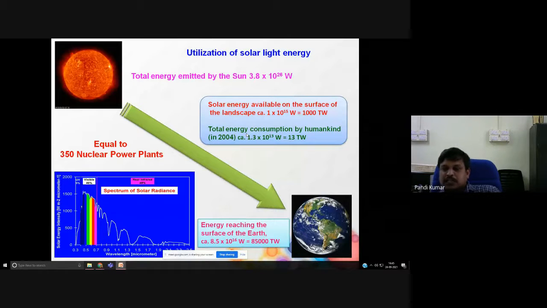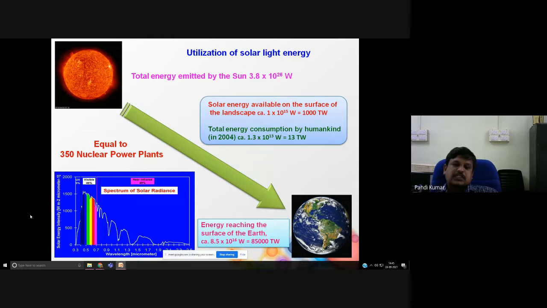In different forms we are utilizing only 13 megawatt of energy. If you utilize that 1000 megawatt of energy, it will be equal to 350 nuclear power plants. Then we can meet our energy demand and reserve energy for the future. That's why solar energy is more promising than the other energy sources.